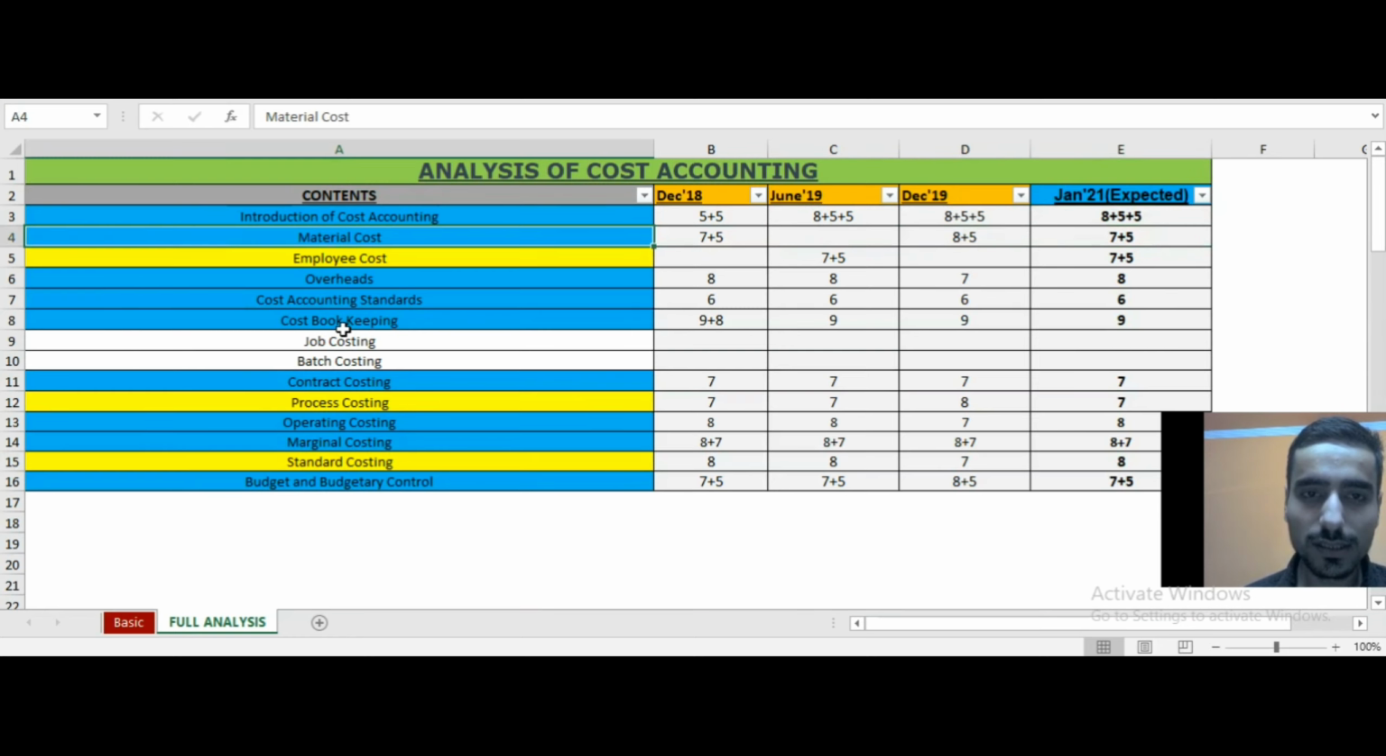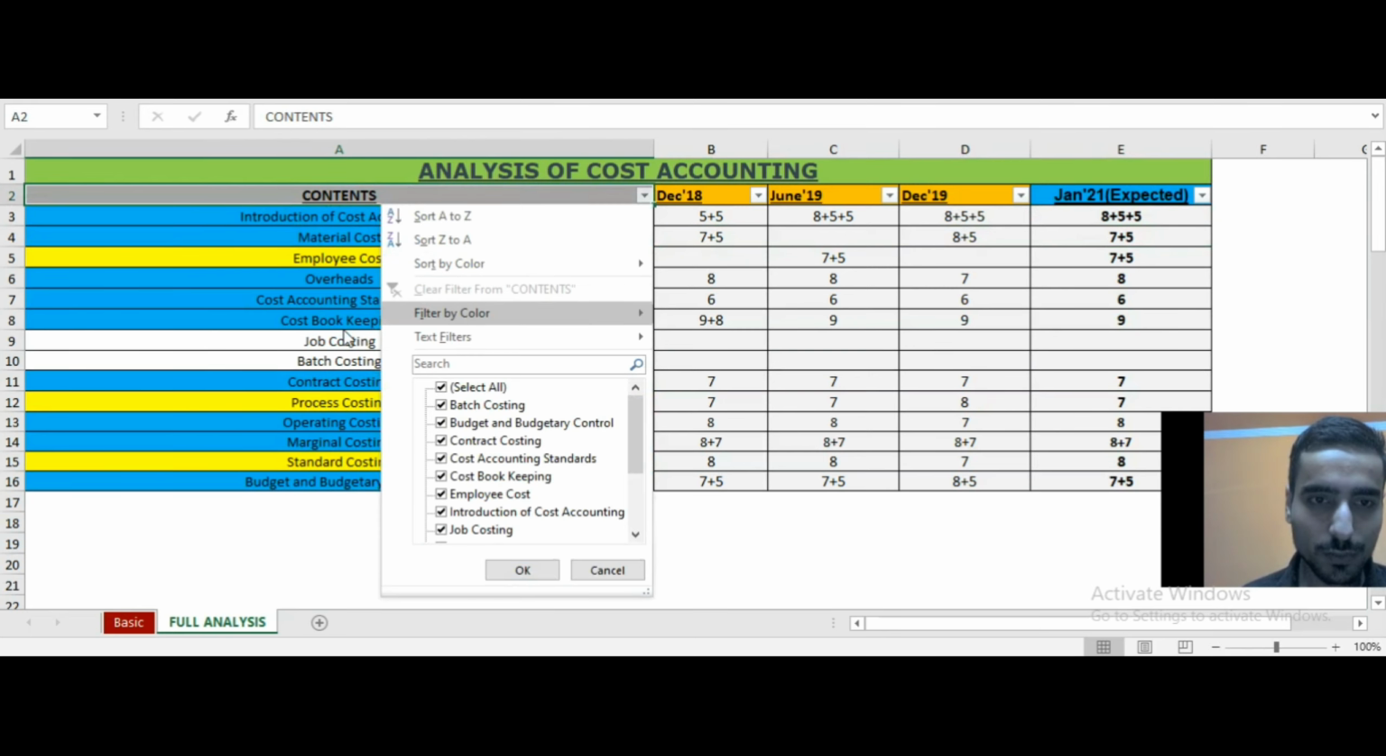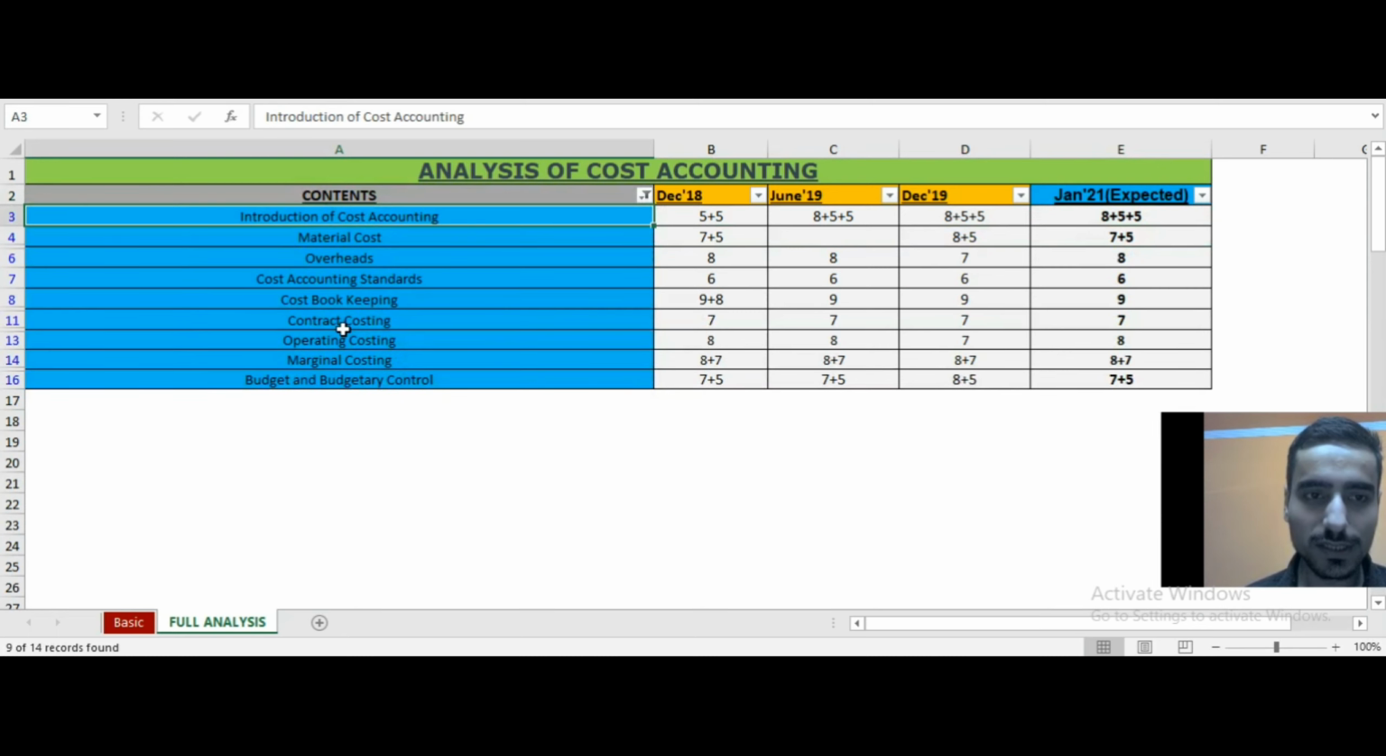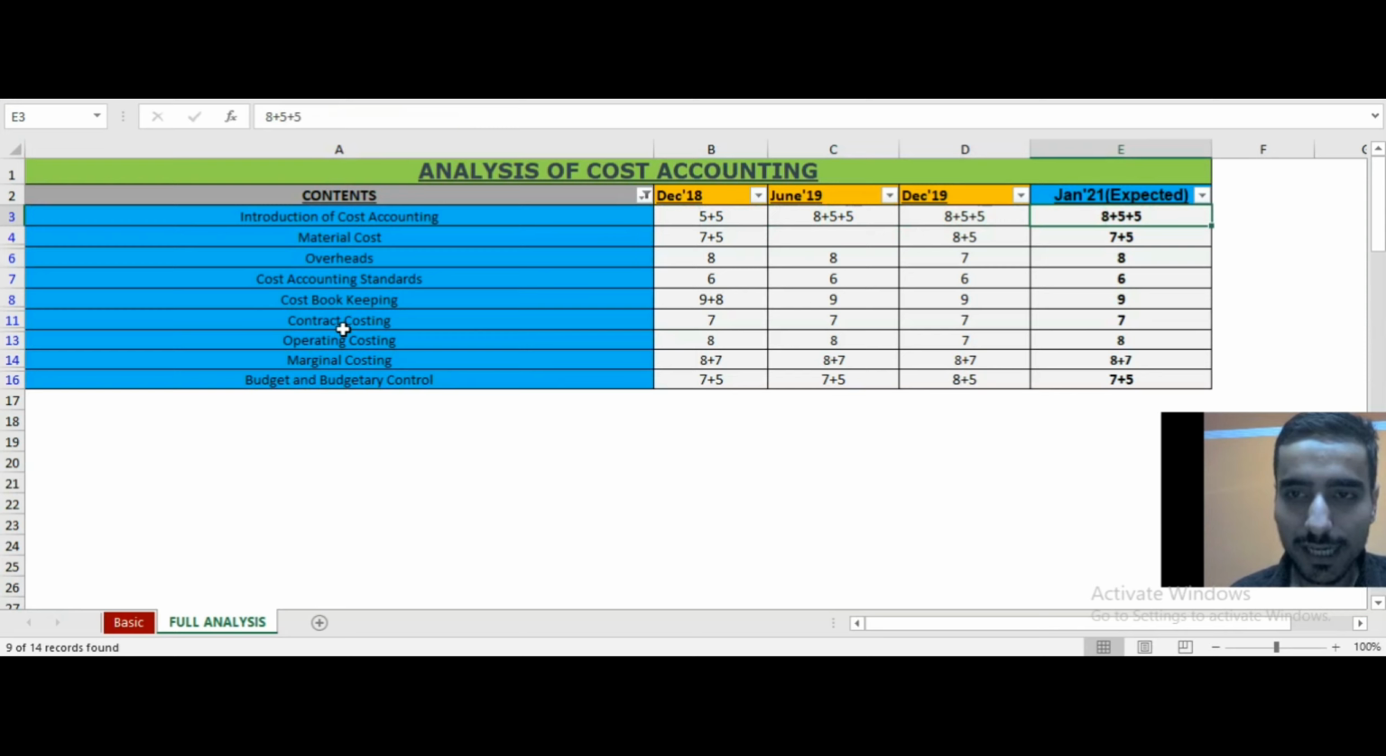Coming to material cost, so it is very important. All the blue marked topics are very important, these ones. Then we will discuss the other ones, right? So you can see 8 plus 5 plus 5.